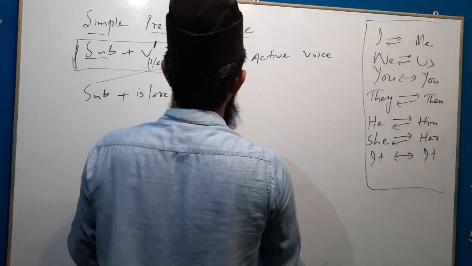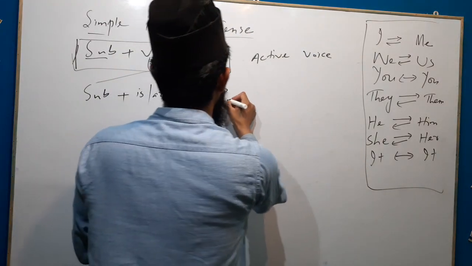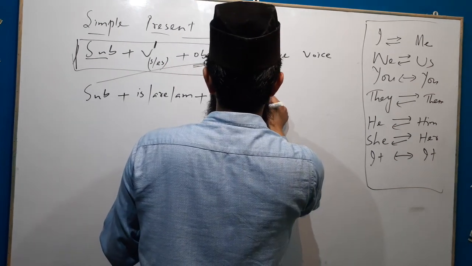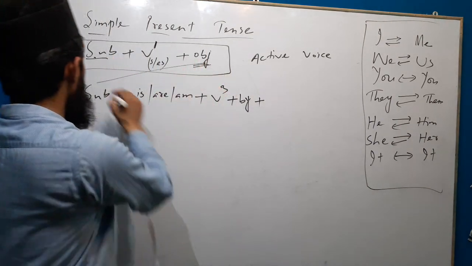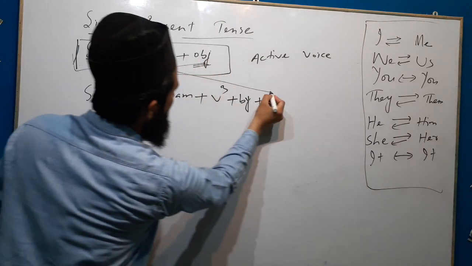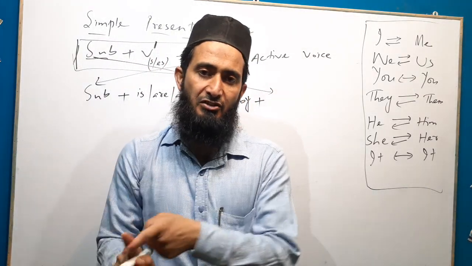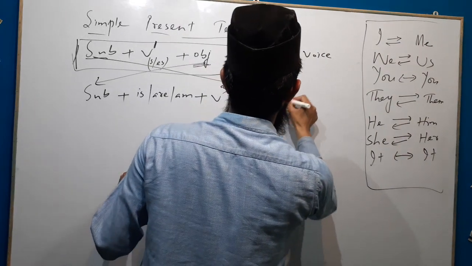Plus V3. Then by is used to correct the sentence. Plus by. Plus this subject. First, object is changed into subject, and subject is changed into object.